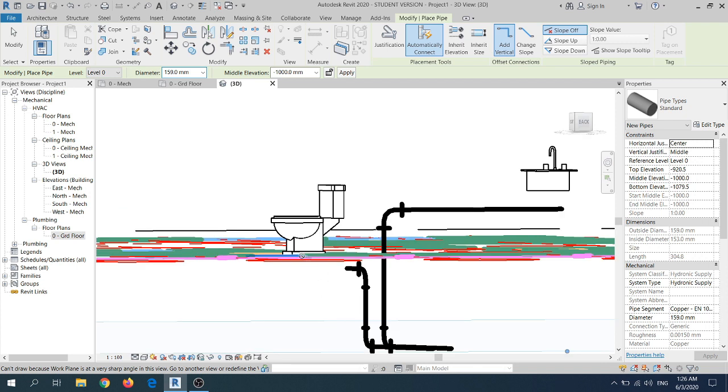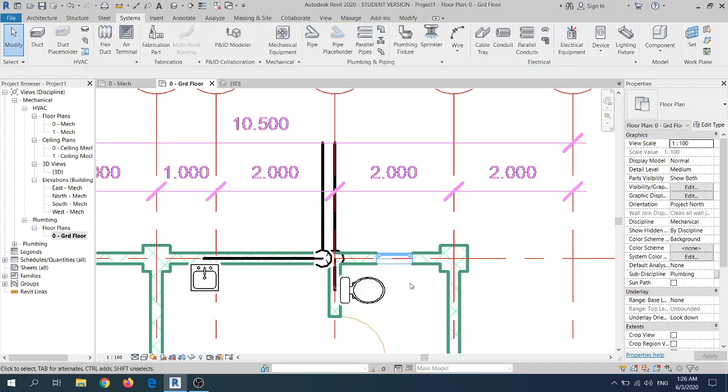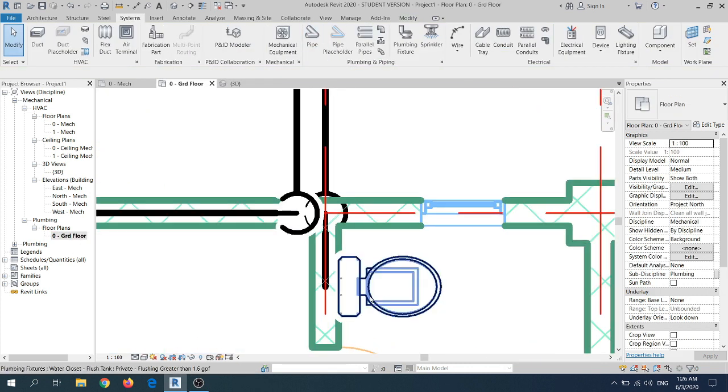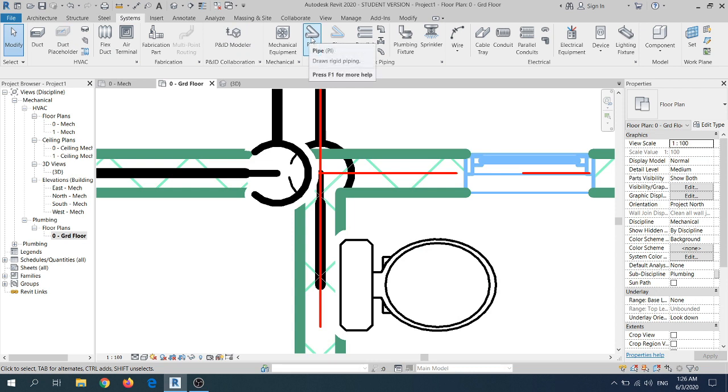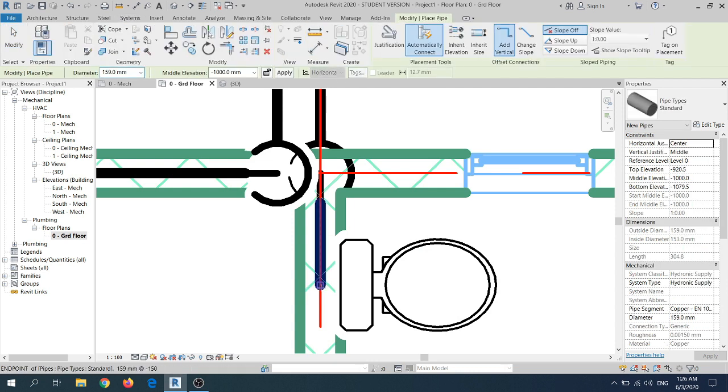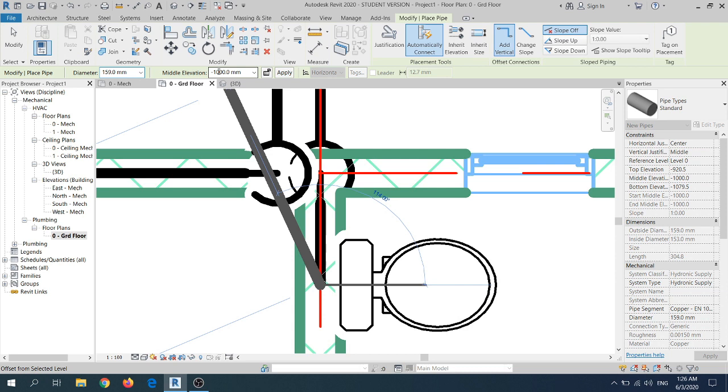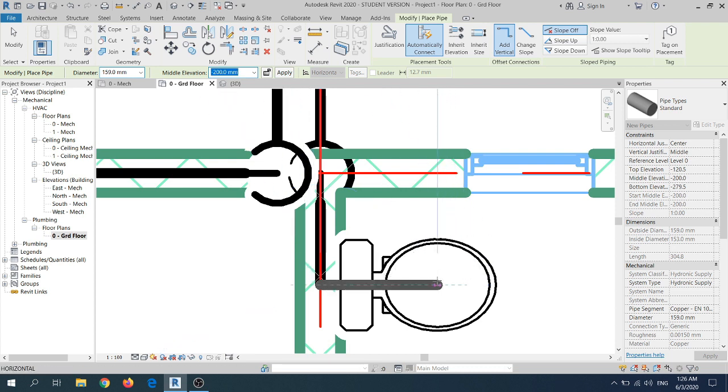Next, we want to connect this water closet to the pipes, which come with the connectors. So next, we have to click system, click pipe, and connect this part, which is negative 200, to the bottom of the water closet.